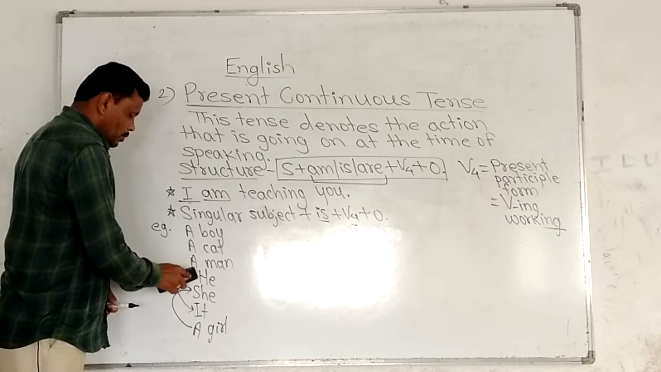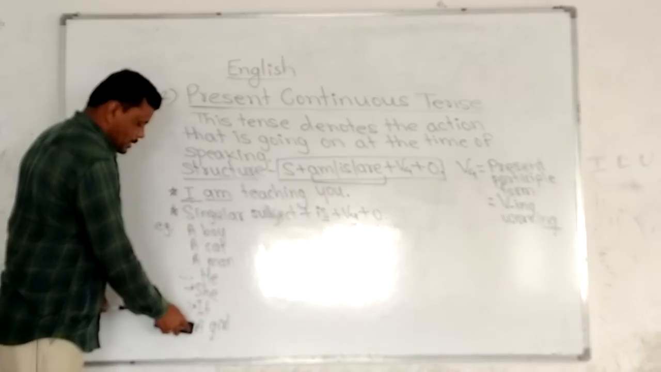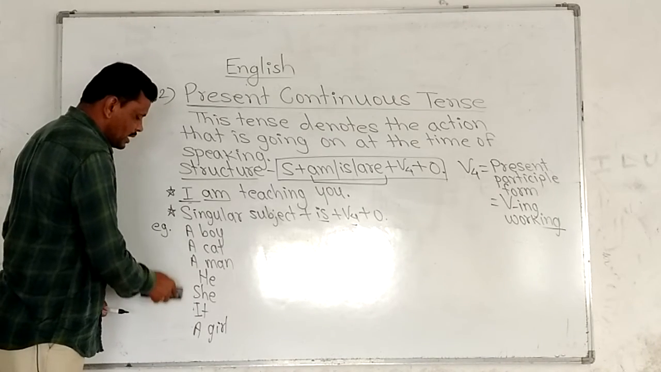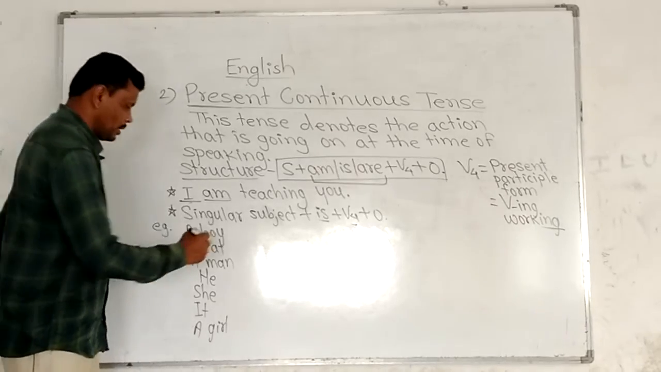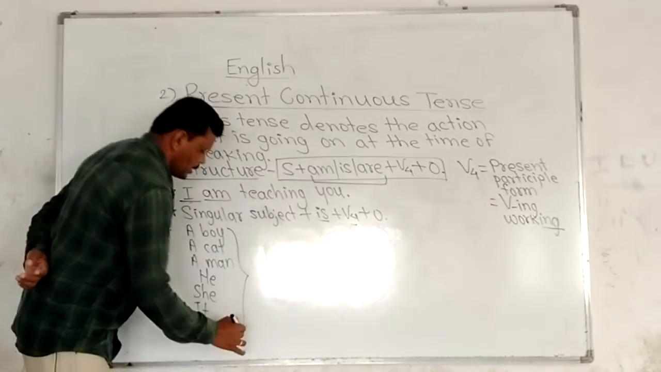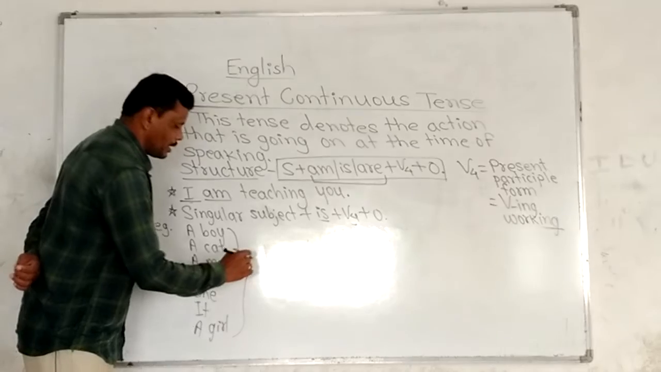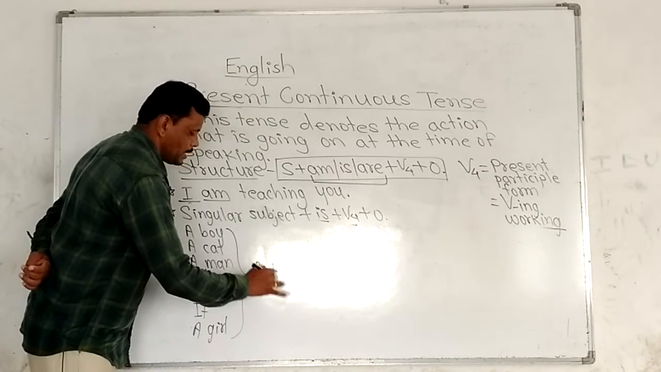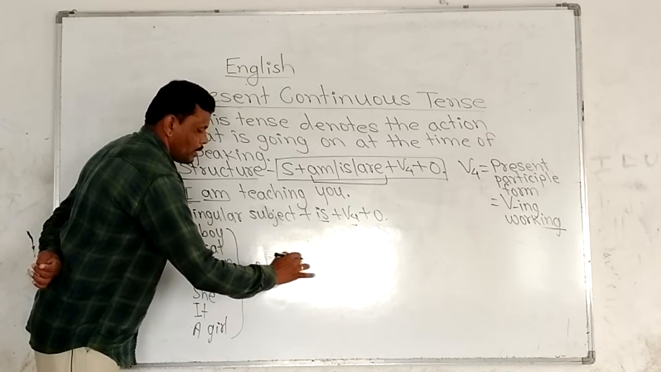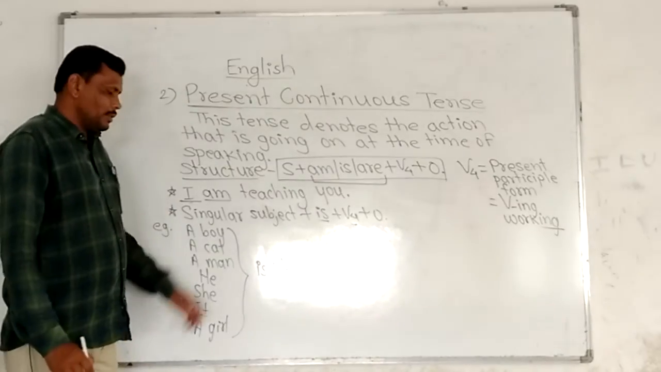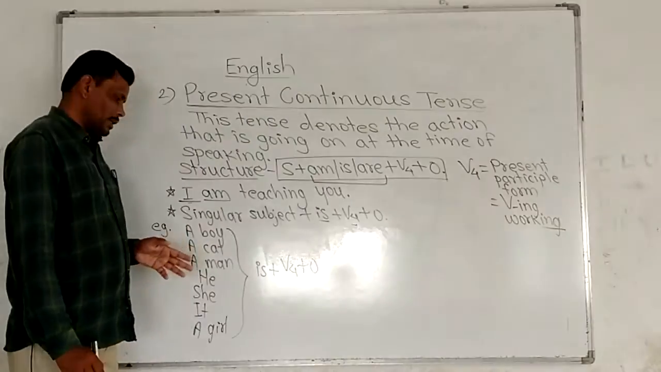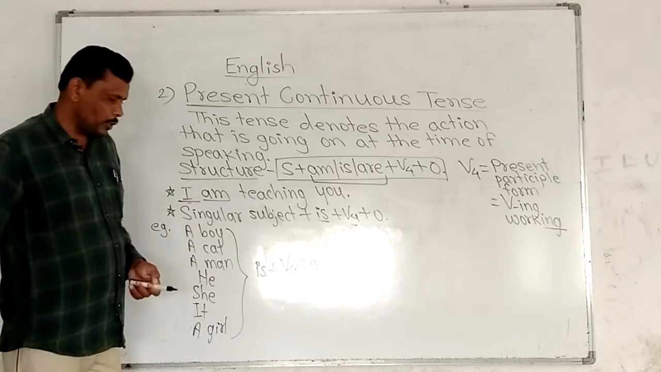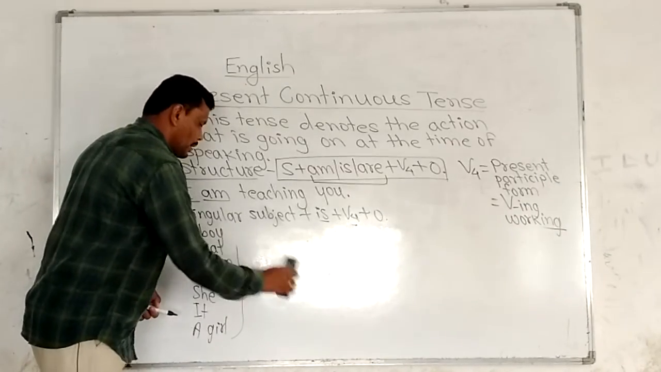Now we have to make the examples. After these singular subjects in present continuous tense, we have to use is and then V4. Okay, then it will be the example of present continuous tense. See here, how can we do? We have to complete the examples.